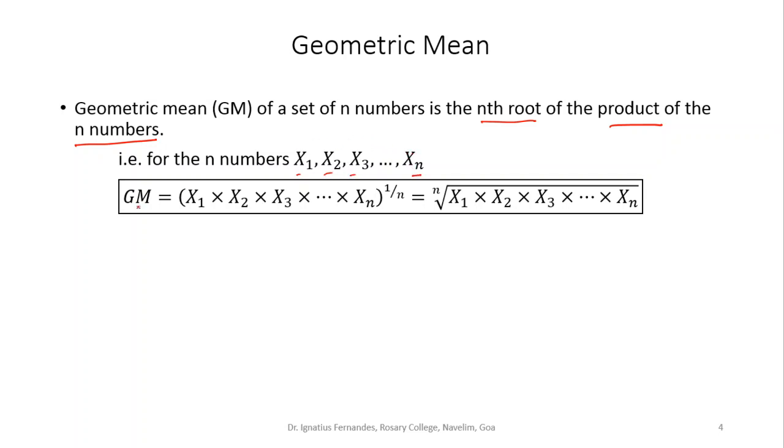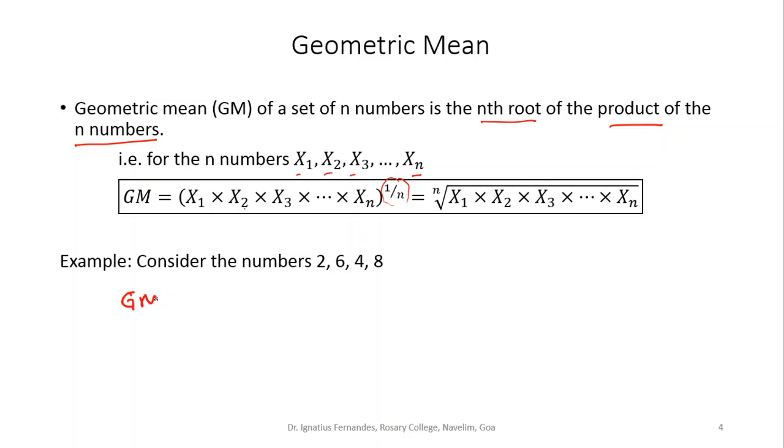To find the geometric mean, I multiply all these n numbers, x1 into x2 into x3 and so on till xn, and I take the nth root of it, raised to 1 upon n, or it can also be written as the nth root of x1 into x2 into x3 and so on till xn. Let's say, for example, I have the numbers 2, 6, 4, 8. These are 4 numbers.